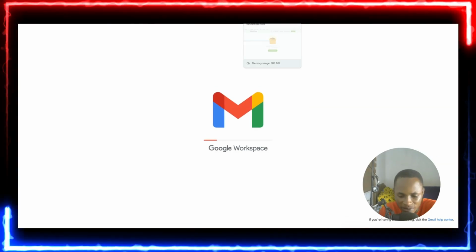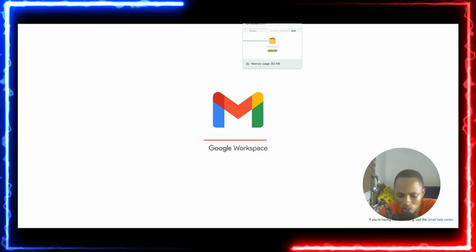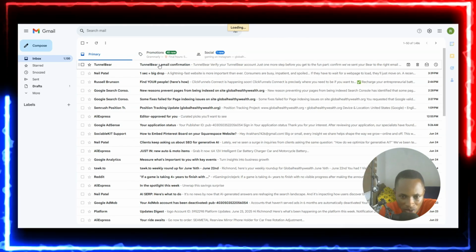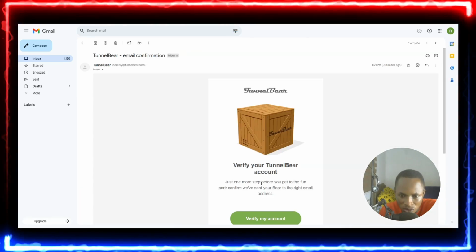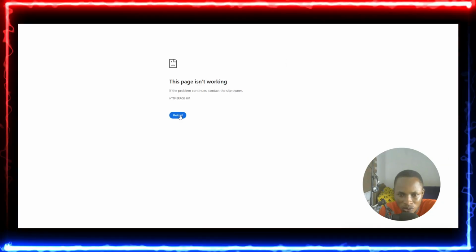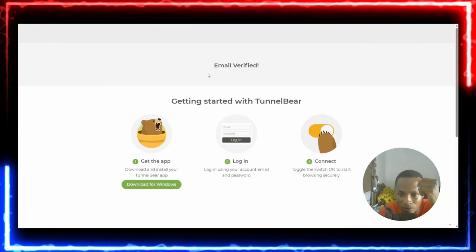I'm going to verify everything just to get some bundle to do that, and you can go ahead and purchase this VPN onto your computer. It's very good, it helps a lot, but I'm going to show you the reason why all these things are not converting for you. So I'll come to this section where it says verify my account. I have to verify that. All right, it says this page is not working, so I'll come back again and then hit on verify. Okay, it says email verified.